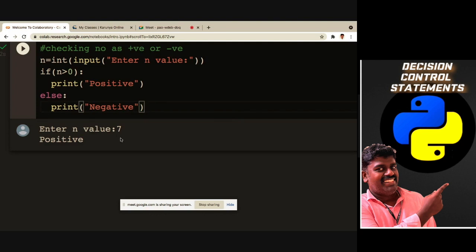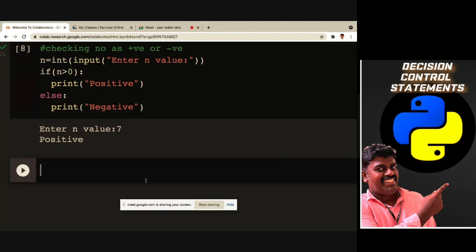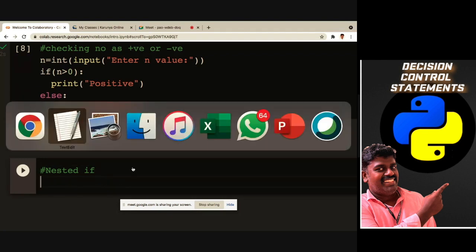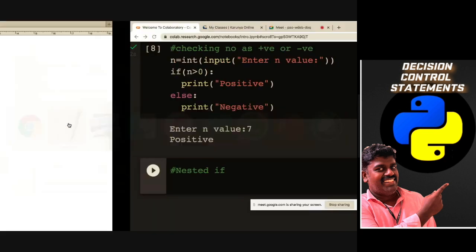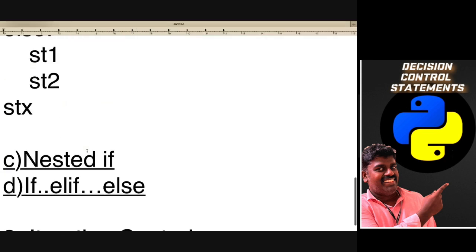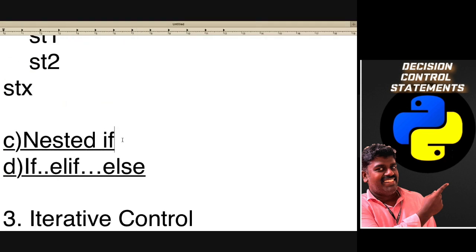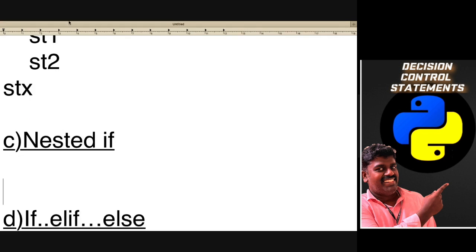Coming to the third category, that is nested if. So how you can give nested if, right?